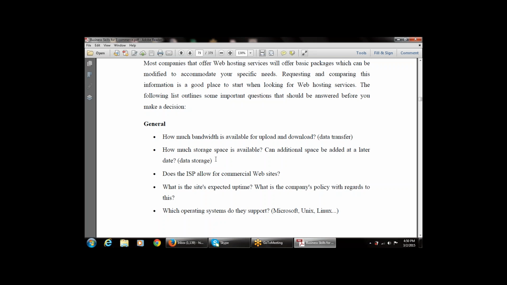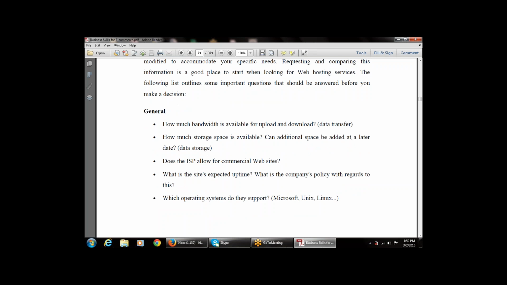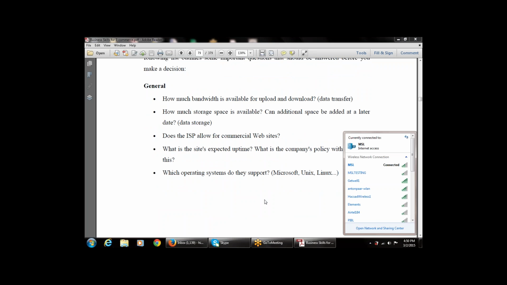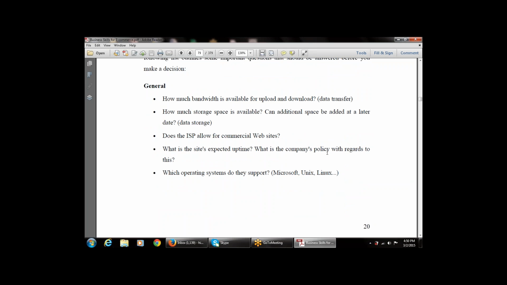Then, what is the site's expected uptime? That is, what is the expected uptime available for the data connection? What are the company's policies with regard to this? That is, what policies are available with regard to making the decisions about the site's expected uptime?